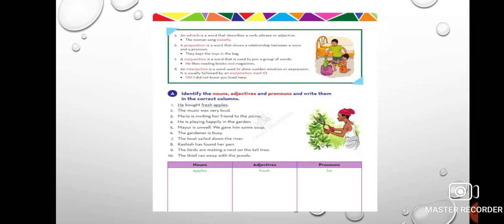Kashish has found her pen. Kashish is noun. Pen is also noun. Her is pronoun. In the same way, there are many sentences, but I will be sending you the solution for this in your worksheets. You need not worry, but this was just an example of how you have to identify.